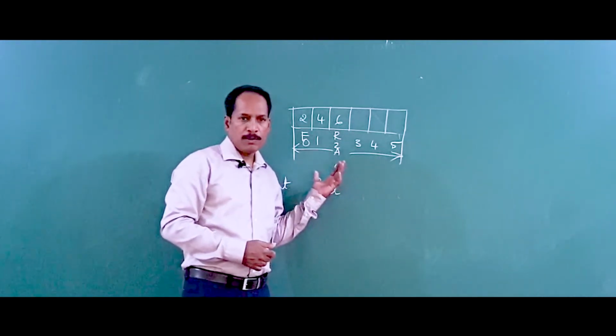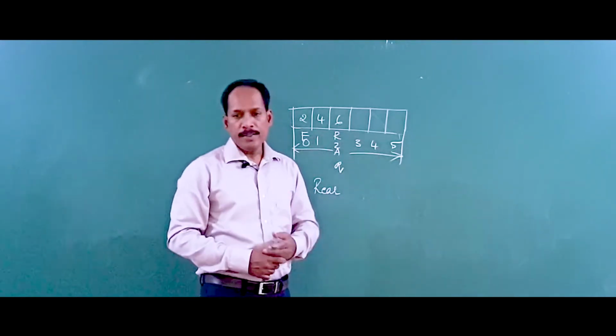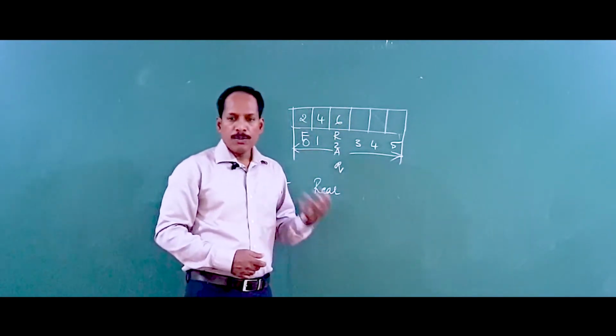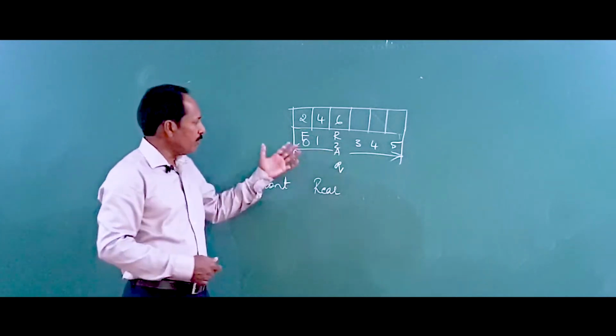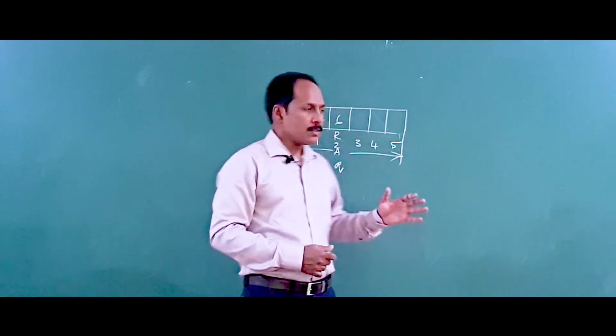I have already told you that whenever we talk about applications of arrays, arrays are used to implement other linear data structures. This is an example. We have already understood how stacks are represented using arrays. Similarly, we are now representing the queue using arrays. So this is the basic concept.